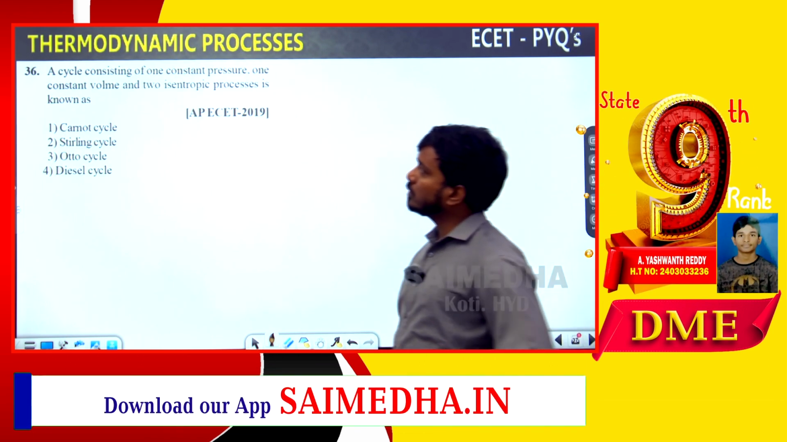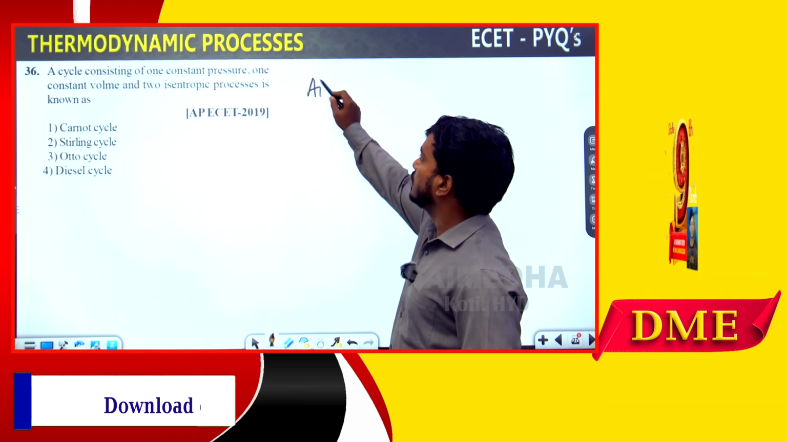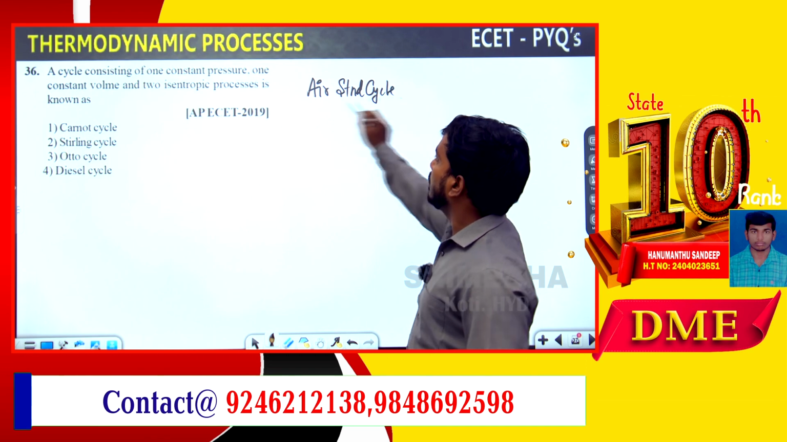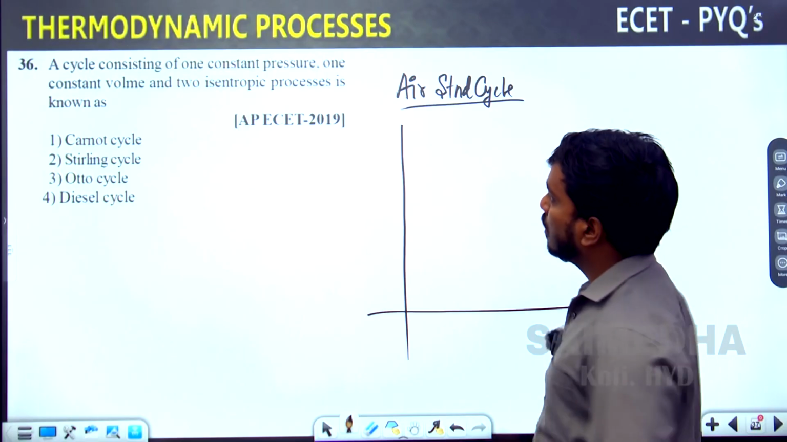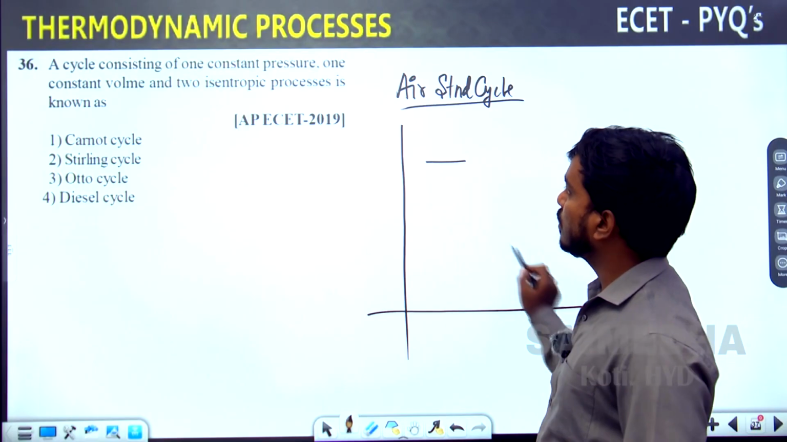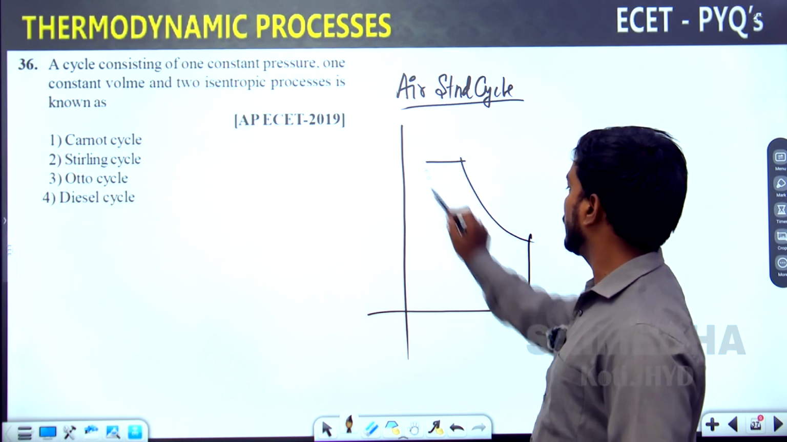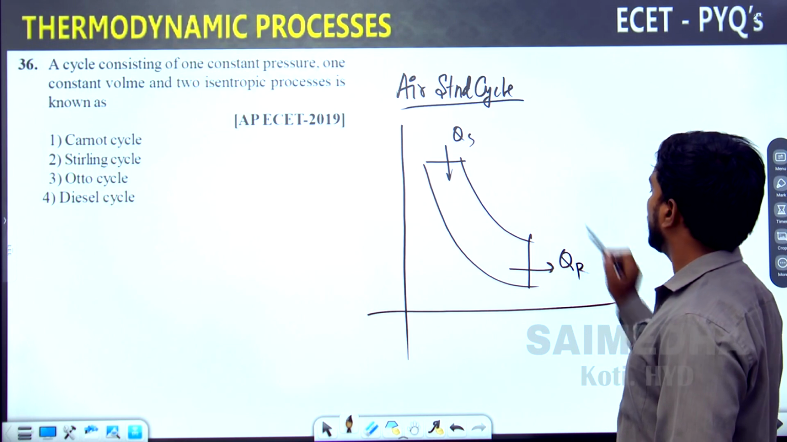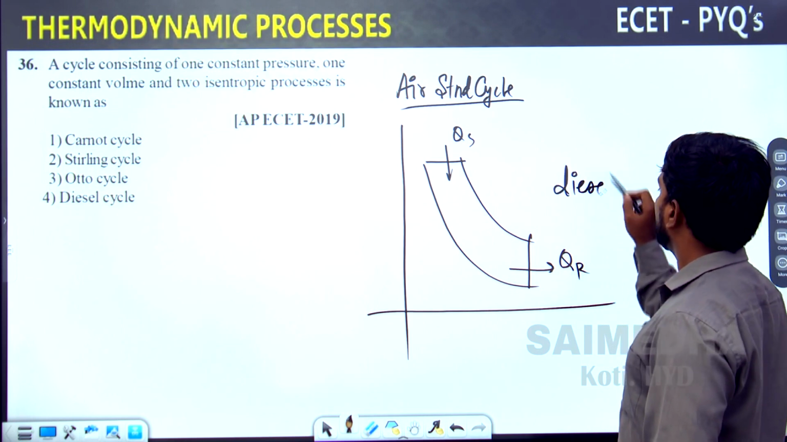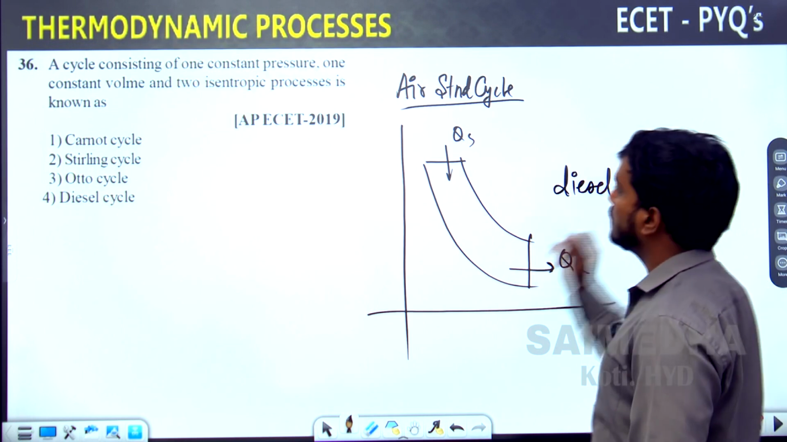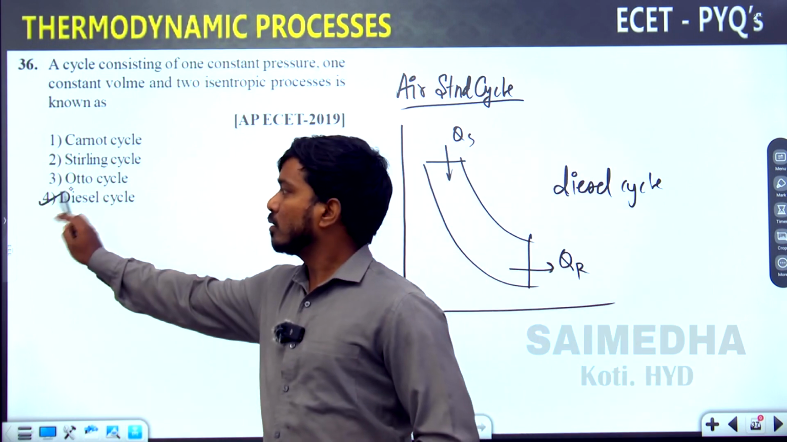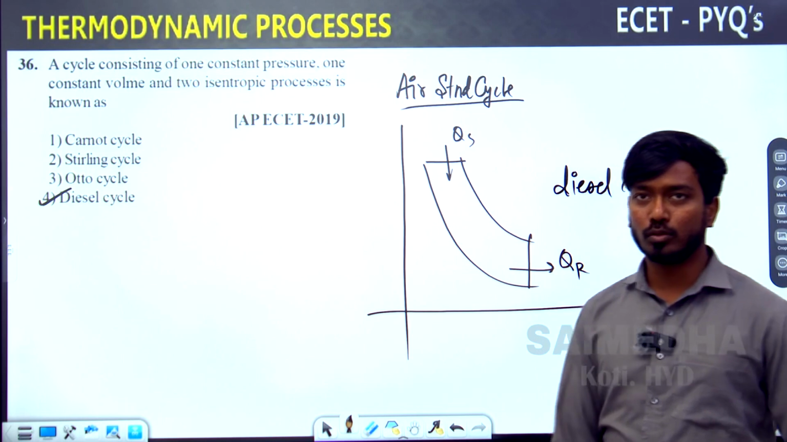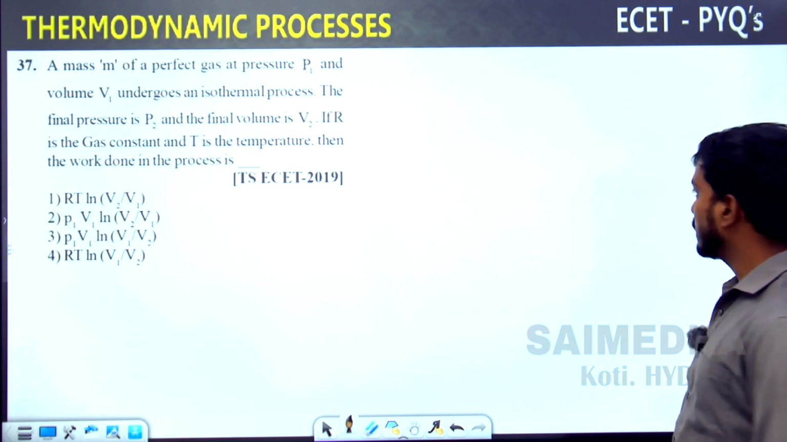A cycle consisting of one constant pressure process, one constant volume process, and 2 isentropic processes. This is from the air standard cycles, but since the question appeared, let's see. This one is heat supply, this one is heat rejection, and this cycle is called the diesel cycle. Actually, it is a question from the air standard cycles chapter. When that chapter comes, we will see this question there also. Okay, go for the next.